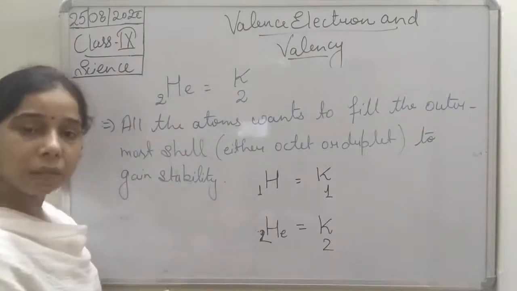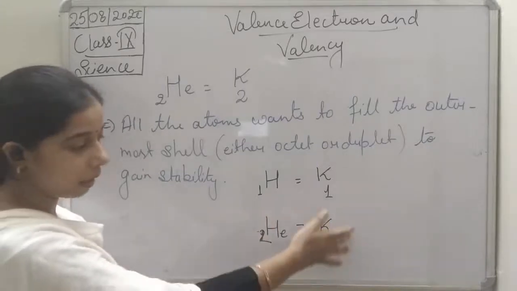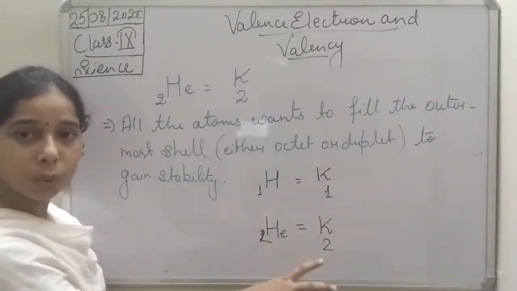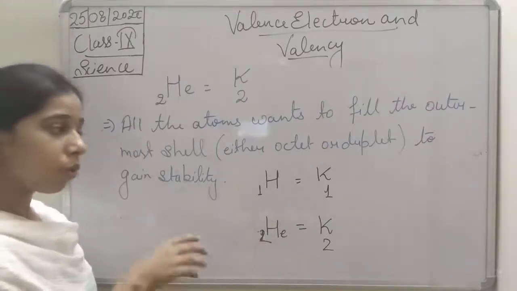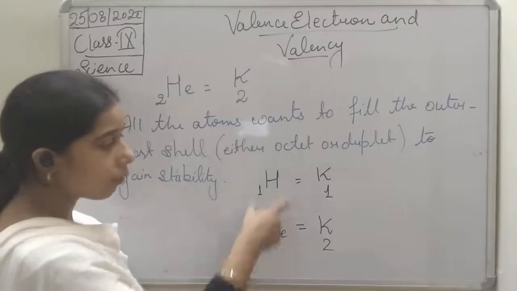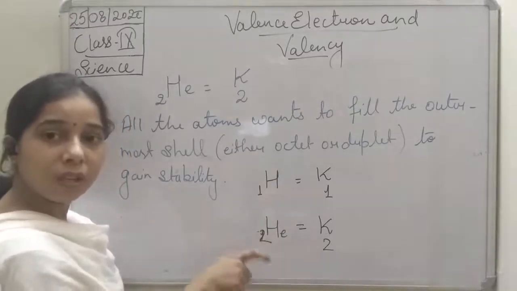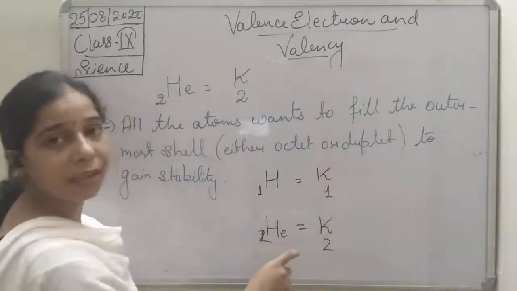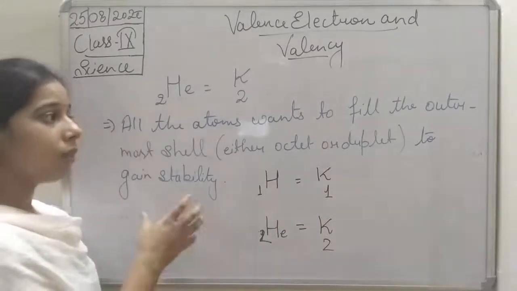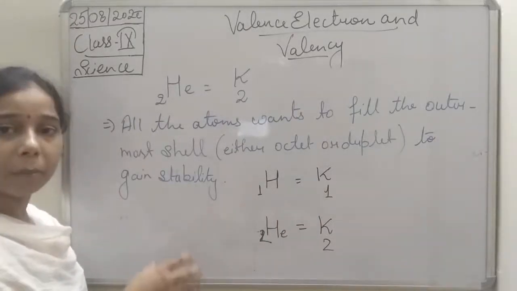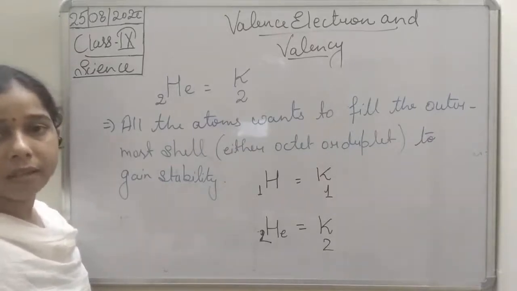Because you know that the K shell can accommodate only 2, after 2 electrons, electrons will start entering the L shell. So this is only for the 2 atoms, hydrogen and helium, in which the electron will be present only in the K shell, whether it is 1 or 2. So they want to gain stability by completing either their octet or their duplet.